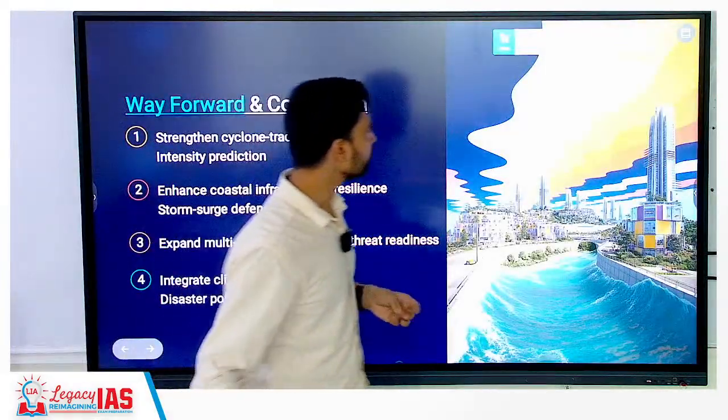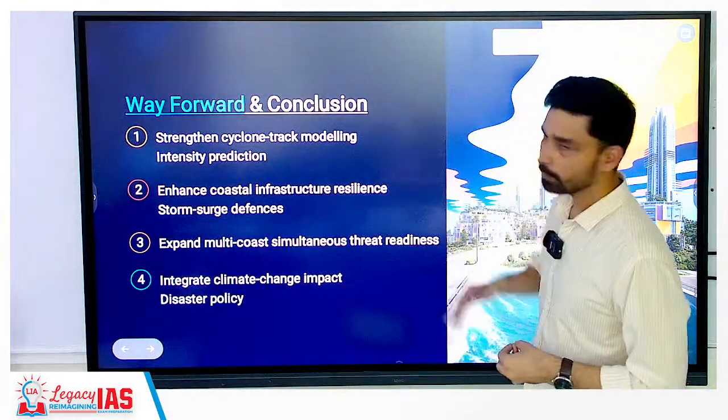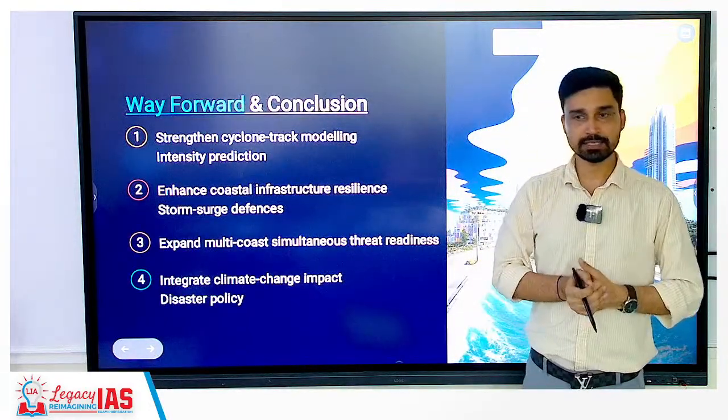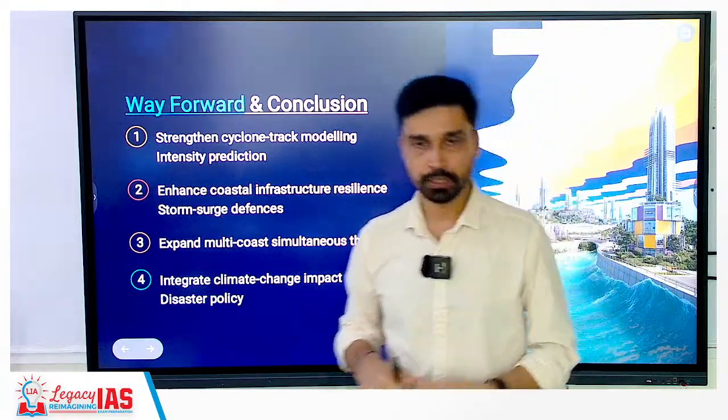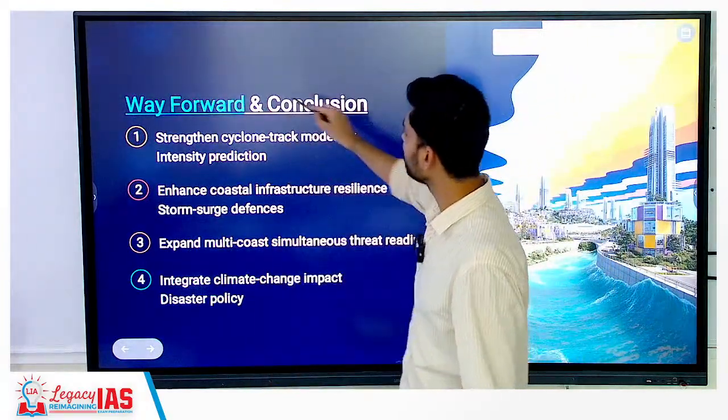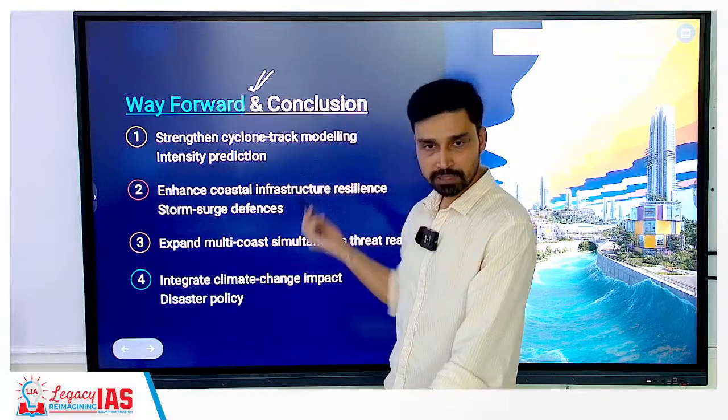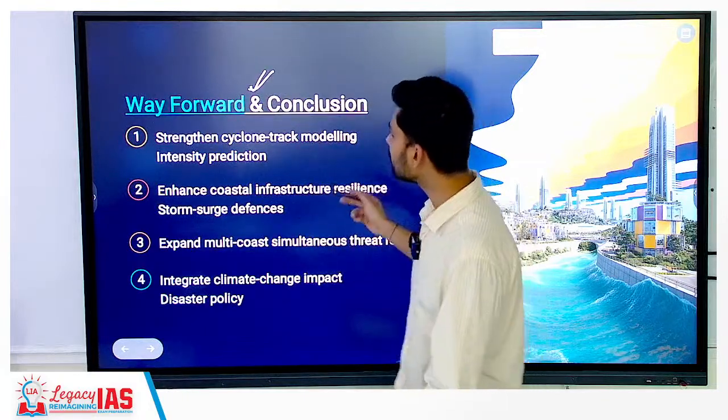Way forward, if you have to write from the mains perspective, because that is generally the question asked in mains. For example, they will not only ask about the challenges or the problems or issues. Generally, there is also a focus upon what? Suggestive framework or suggestive measures. So what can be the way forward in conclusion?